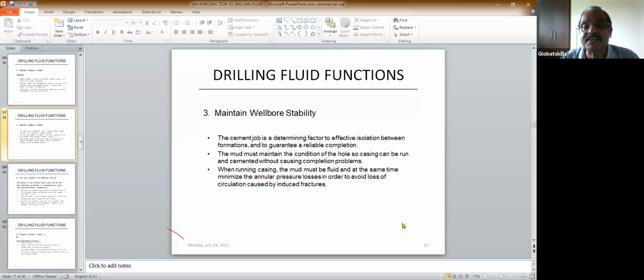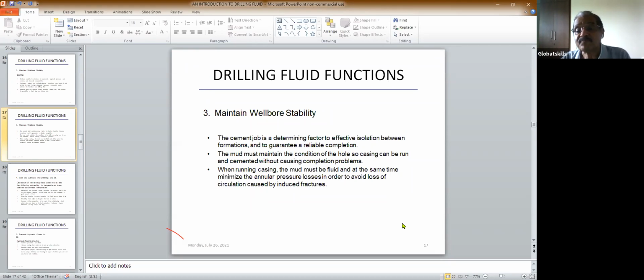Now, the cement job is a determining factor for effective association between the formation and the casing, and guarantees a reliable completion. You see, after you drill the hole, you have to do a cement job. I think Bhoma will teach you about cementing, so that he will discuss everything, how cementing is done. The mud must also maintain the condition of the hole so casing can be run.